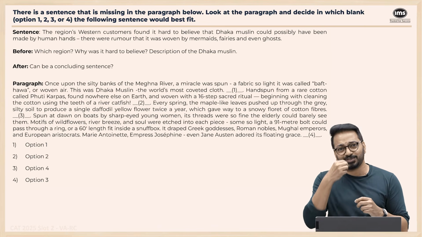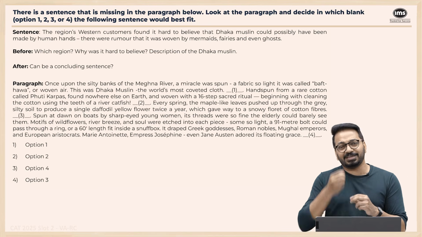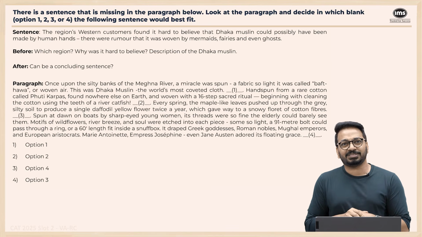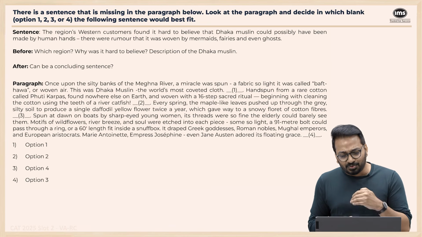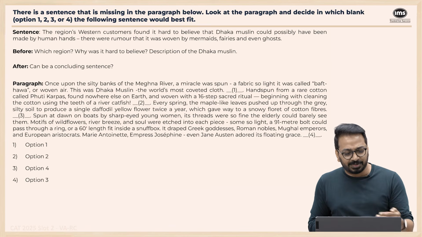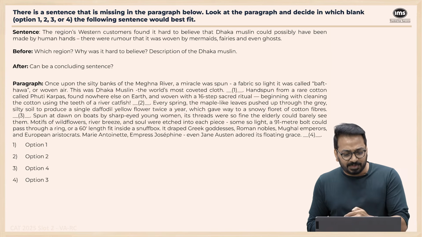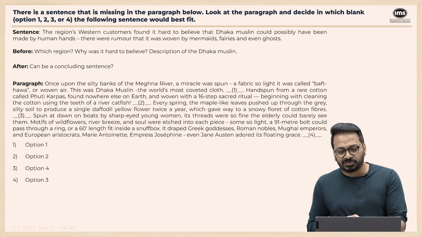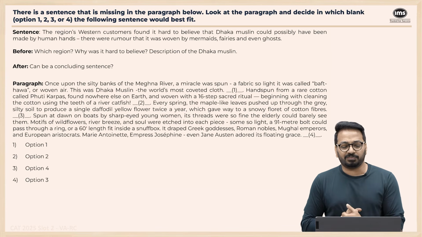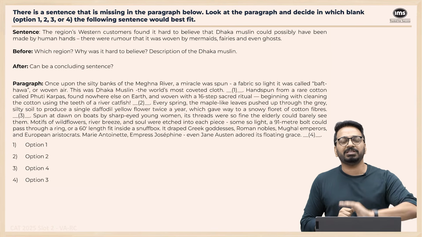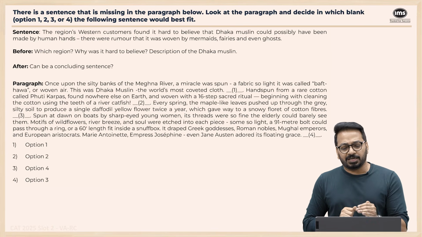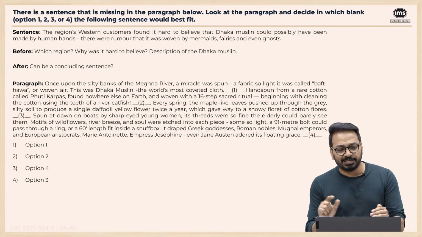Snuff box is the small this thing that people use, a powder, a variation of something like tobacco that people use. It draped goddesses, Roman nobles, Mughal emperors, and European aristocrats. Marie Antoinette, Empress Josephine, and even Jane Austen adored its flowing grace. So definitely 2 and 3 are ruled out. Right? Now 2 and 3 are ruled out. It's either 1 or 4.